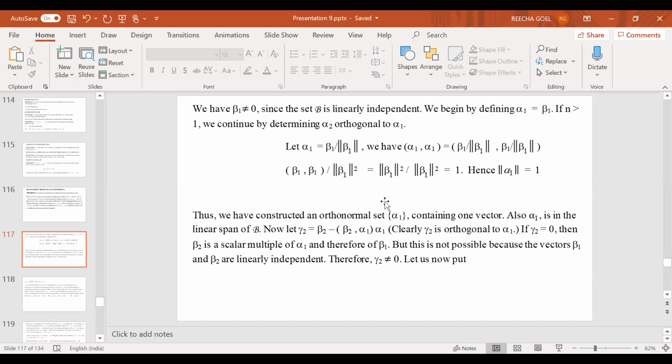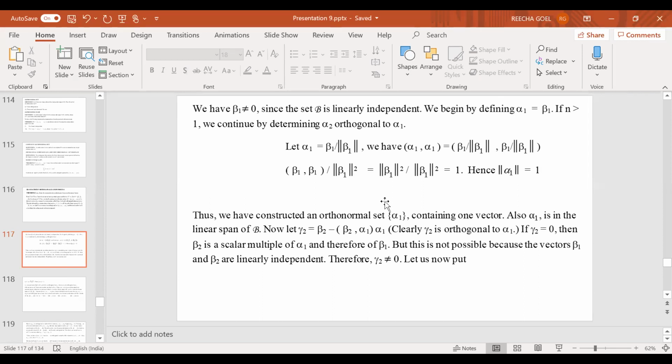So what I do, I start by considering, suppose alpha 1 is equal to beta 1. Okay, alpha 1 is equal to beta 1. But beta 1 may not be of norm 1, so I will make it a vector of norm 1.